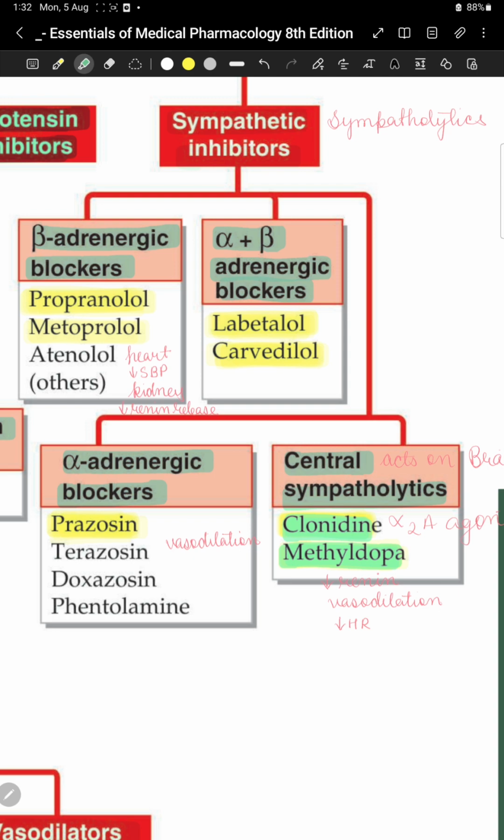Alpha plus beta adrenergic blockers: labetalol and carvedilol. The alpha adrenergic blockers are prazosin, terazosin, doxazosin, and phentolamine. Beta adrenergic blockers are propranolol, metoprolol, and atenolol.